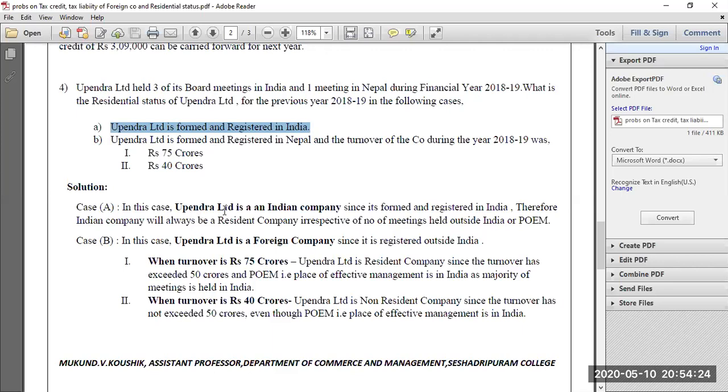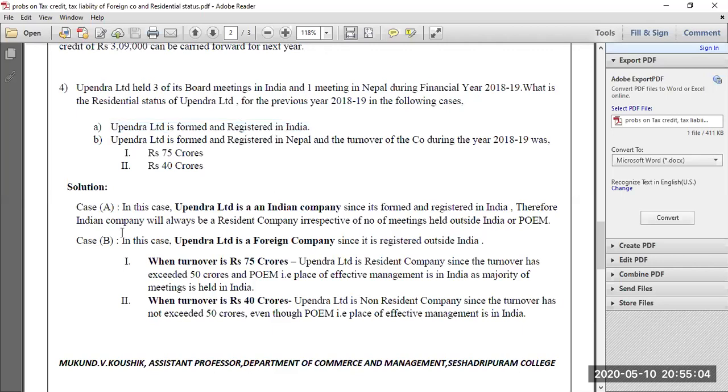If it is formed and registered in India, we consider it an Indian company. So, what is the definition of an Indian company? Indian companies are those companies which are formed and registered in India. And once you are a registered company or an Indian company, you will always be a resident company. There is no question about an Indian company being non-resident. So if the company is an Indian company, automatically it will be a resident company, irrespective of the number of meetings held or whether you have a place of effective management. That is all irrelevant. If the company is formed and registered in India, then automatically it will be a resident company. So in the first case, that is case A, the company will be a resident company.